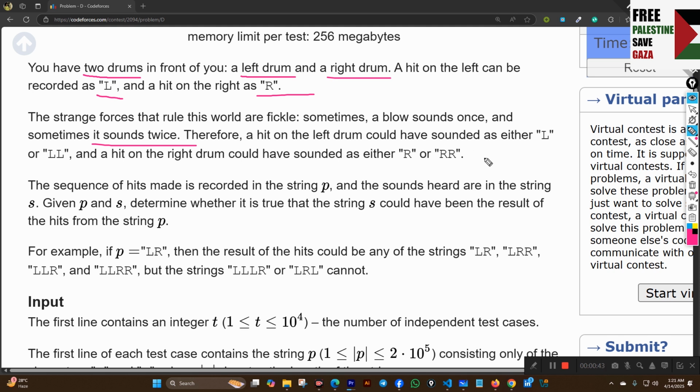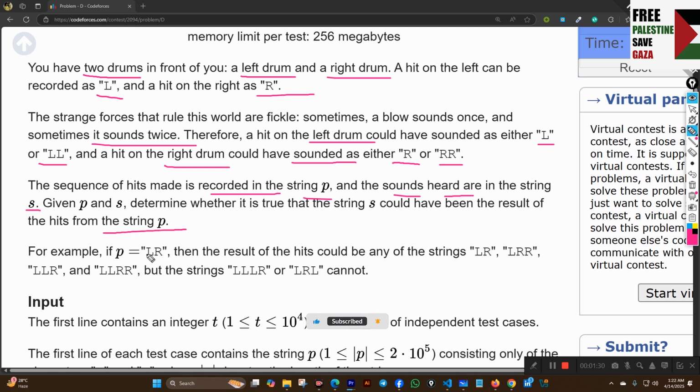That means if we hear L or LL, we can say that we hit the left drum, and when we hear the sound once or twice, we can say that the right drum was hit. Here the sequence of hits made is recorded in the string P, and the sounds heard are in the string S. Given P and S, determine whether it is true that the string S could have been the result of the hits of the string P.